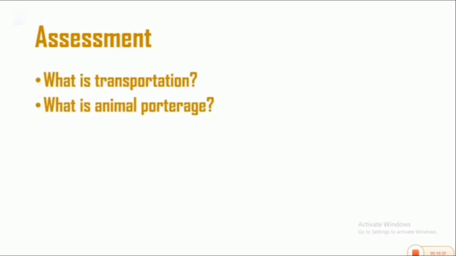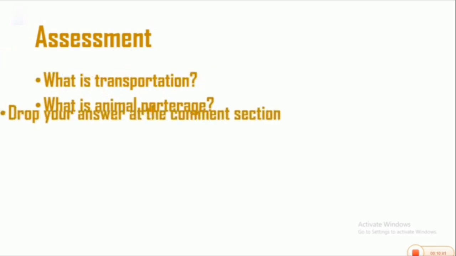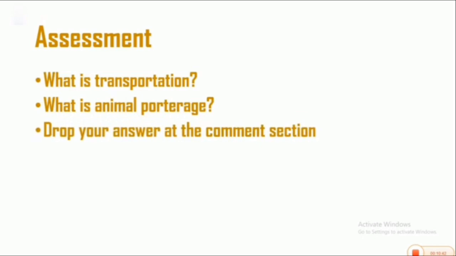Let us look at the assessment session. On the assessment session today, question number 1 says, what is transportation? The next question in the assessment session is, what is animal fur trade? Drop your answer in the comment section.